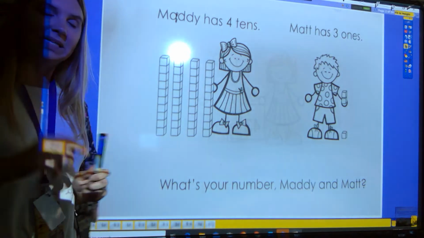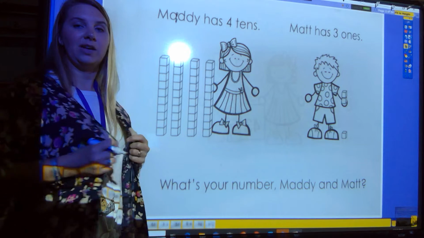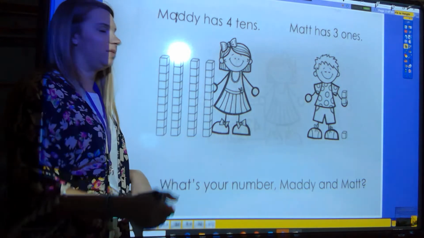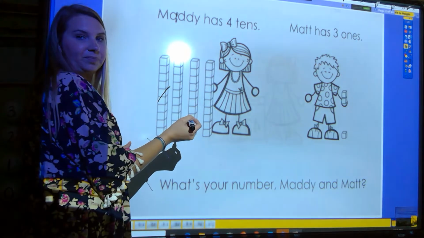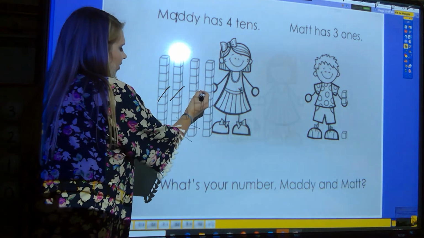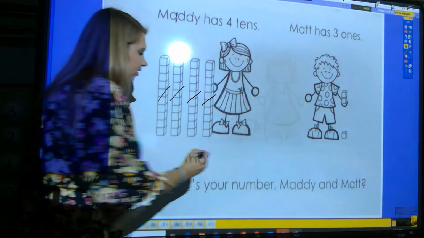Tens, that's right. Let's count how many tens. And you know I like to strike off as I count. So as we're counting by tens, let's strike them out. Count by tens. Help me at home. 10, 20, 30, 40. So there's 4 tens.